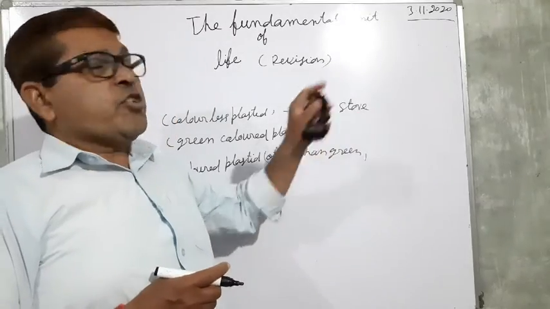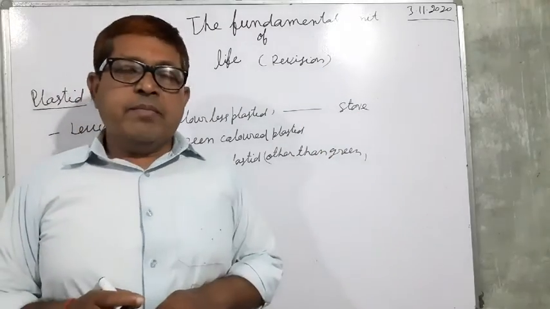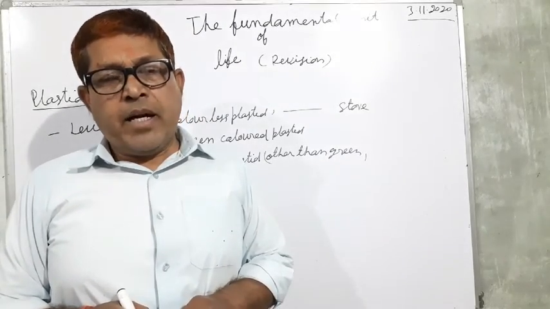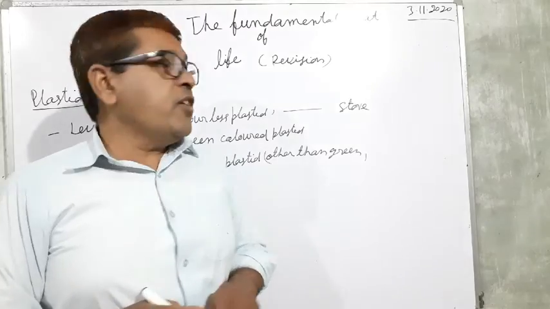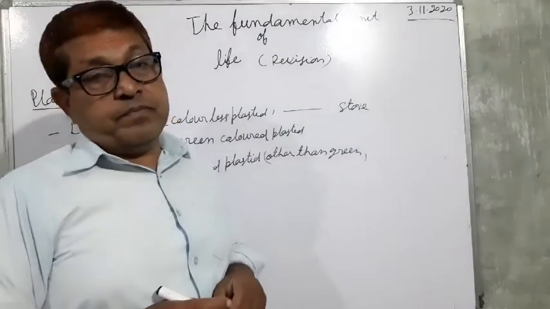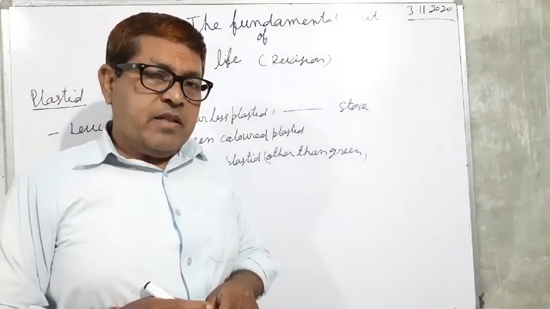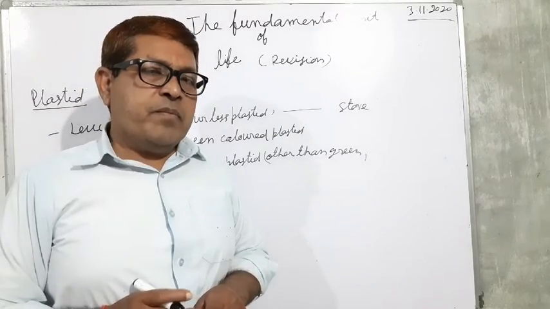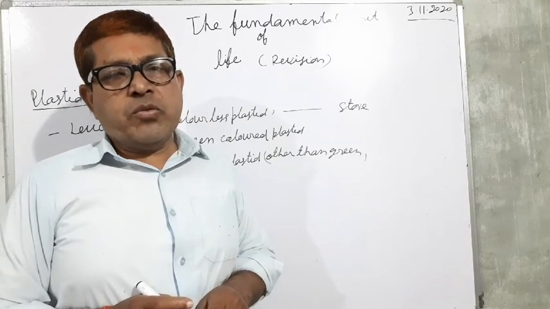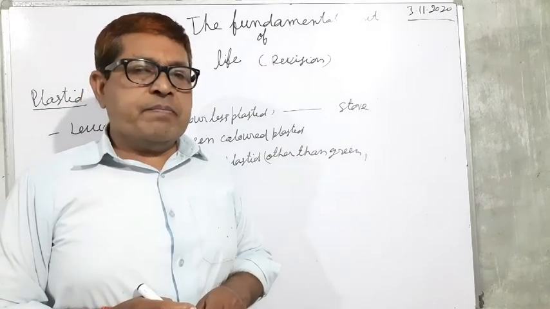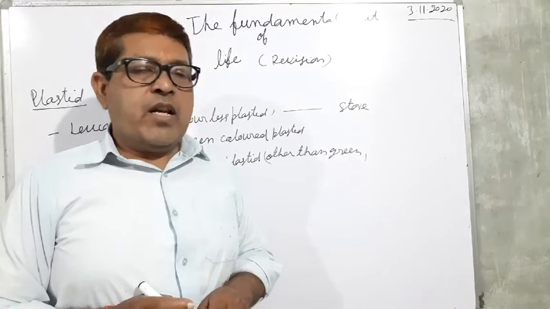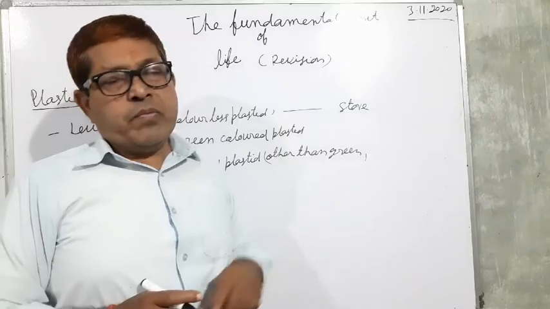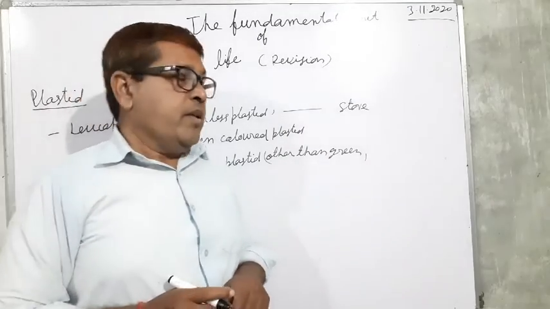If it stores food in the form of carbohydrates or starch, such leucoplast is called amyloplast. If it stores protein, it is called proteinoplast. And if it stores lipids, it is called elaioplast. So in this way, its function is to store the food material.